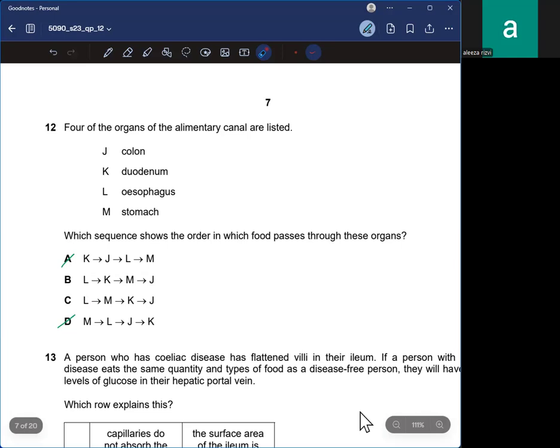Okay, so I have these 2 options left. L is the esophagus. K is the duodenum. No, not the duodenum, it is M, the stomach. So K is not correct. So B would also be ruled out and C would be the correct answer.